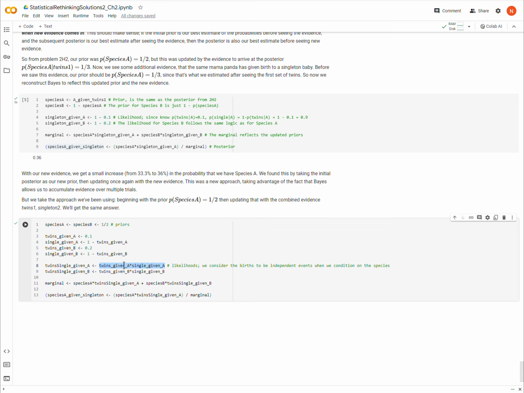But the reason that we can multiply these together, so in an earlier problem, we had when we were flipping cards, I think that's like question 2M4 to 2M7, there was a similar problem where we flipped one card and then we flipped another card. And in that case, we couldn't do this because those two events were related. They were dependent.